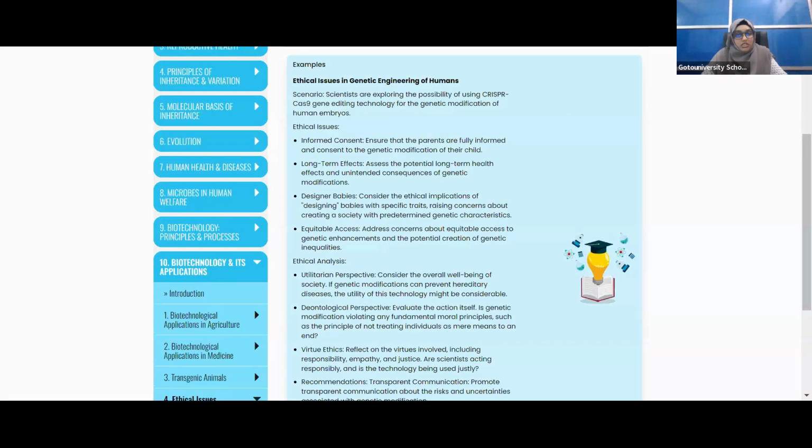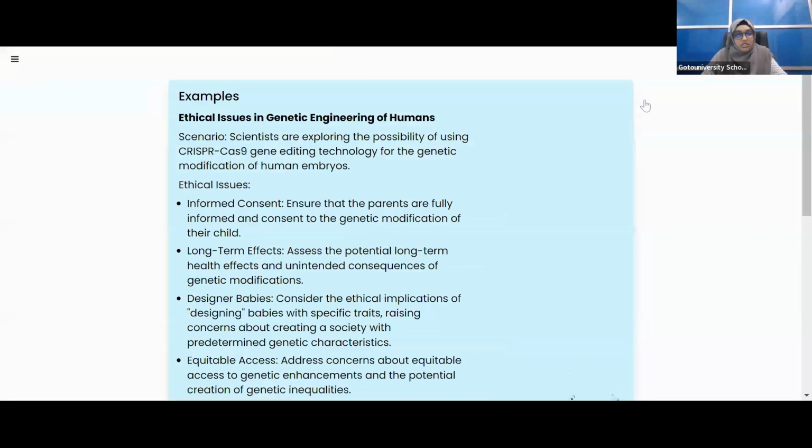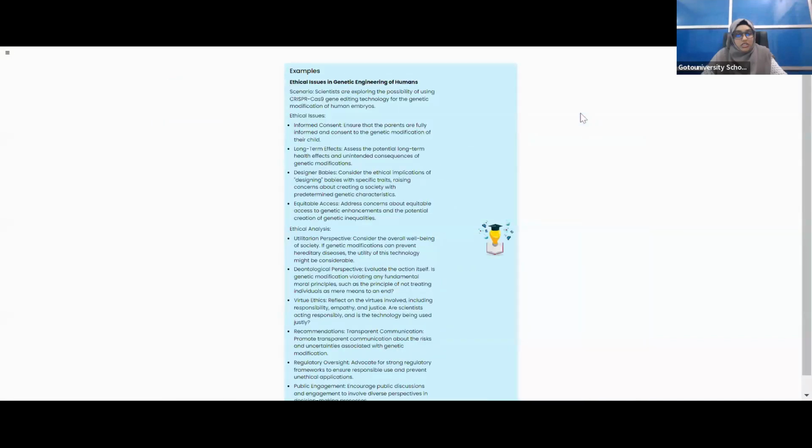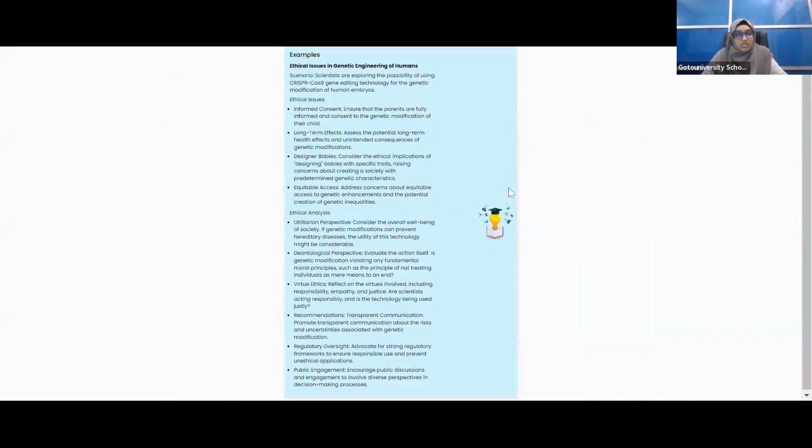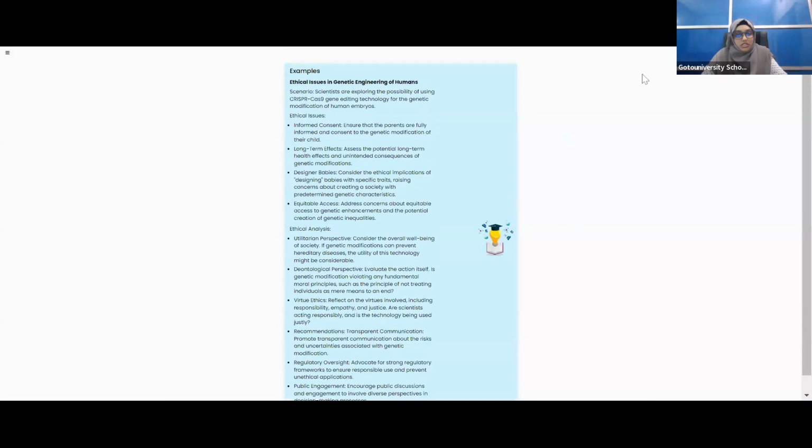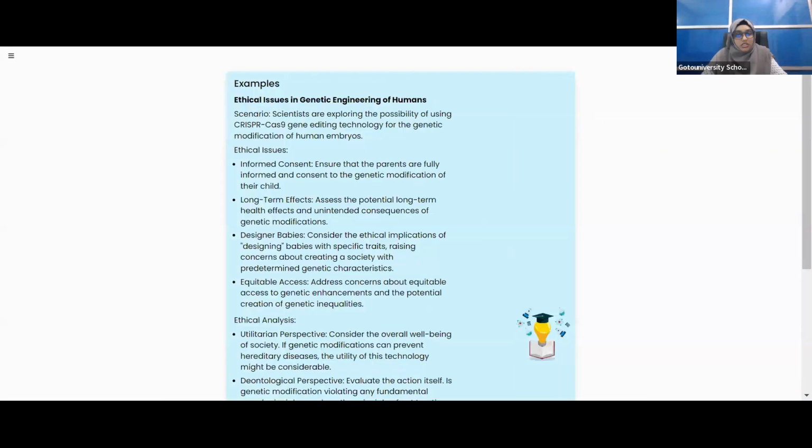Just wait a second, I'll be zooming the screen. Okay, so this is the example. I'll be writing here. This is a tool. What is the tool? CRISPR-Cas9.